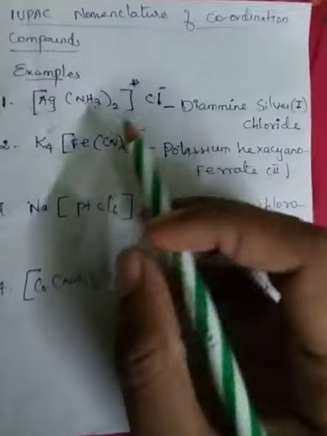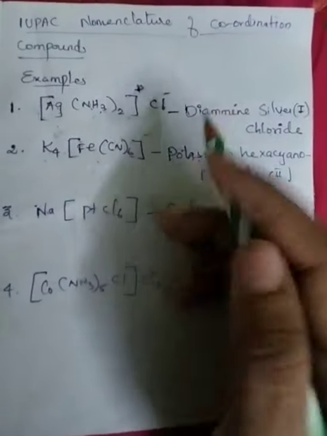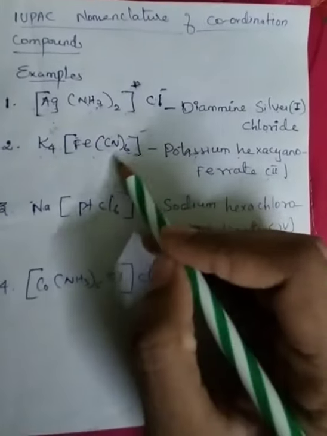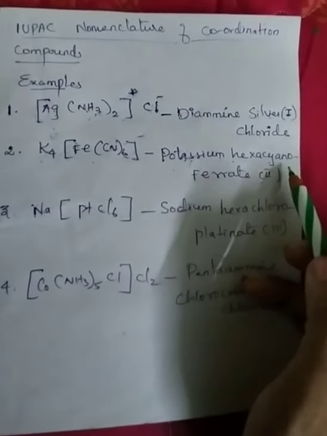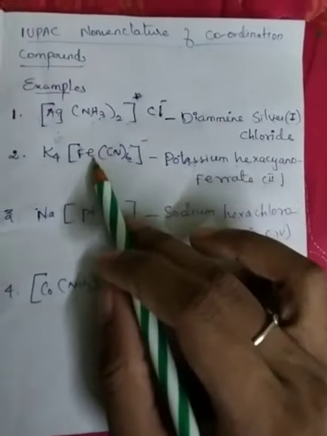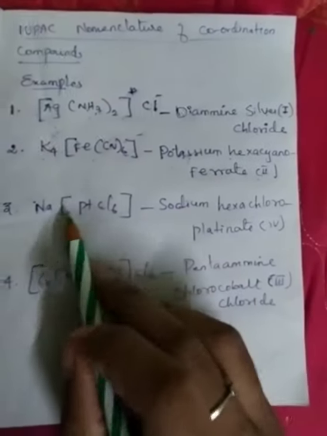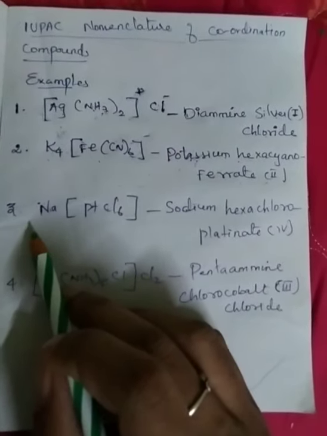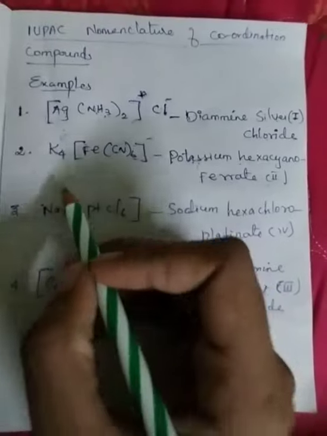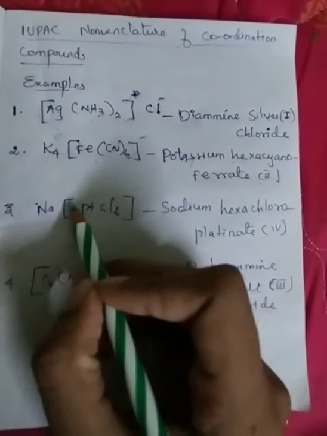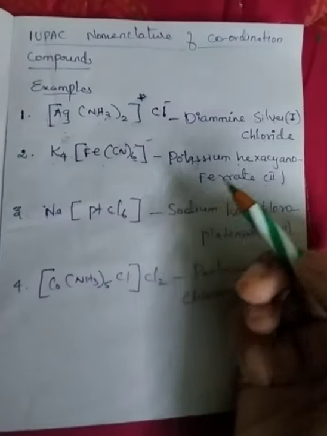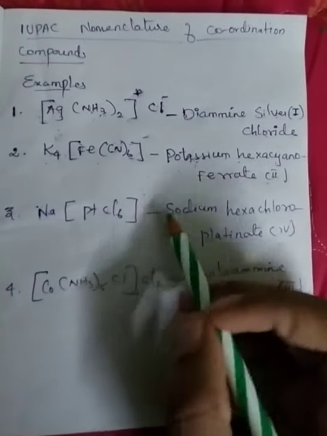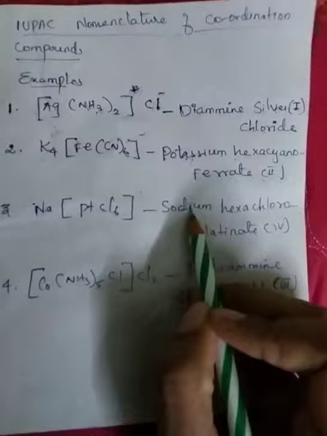Okay, so according to the rule, potassium hexacyanoferrate(II). The II denotes the oxidation state of the central metal atom. Next, example 3. Here sodium carries a positive charge. This complex ion carries a negative charge. Okay, so according to the rule, sodium